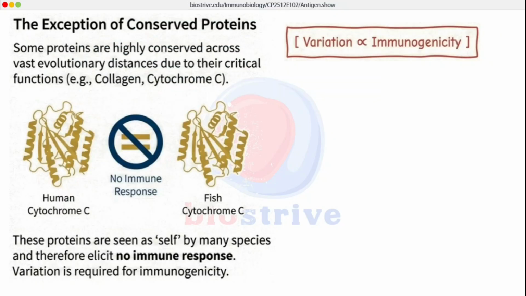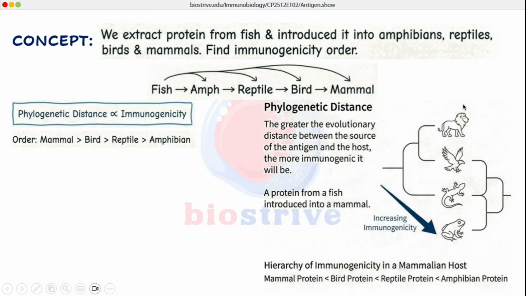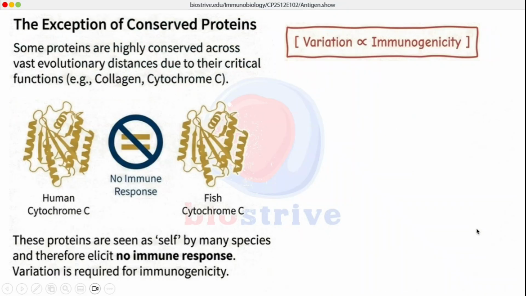Now let's come to another concept, which is the concept of conserved proteins. There are certain proteins which are conserved throughout the evolution process, like cytochrome C in humans is exactly the same as cytochrome C in a fish. So if we extract cytochrome C of a fish and introduce it to humans, there will be no immune response. So this is the exception of conserved proteins: despite so many variations among different phylogenetic distances, there are certain proteins which are conserved. By conservation we mean that there is exactly the same amino acid sequence between different organisms, so there will be no immune response.